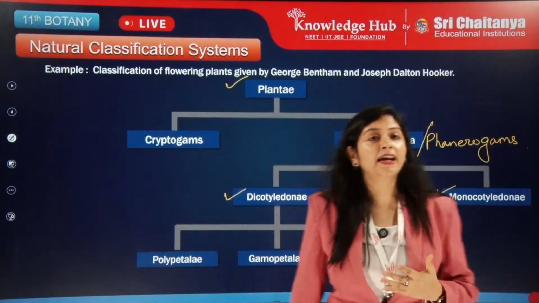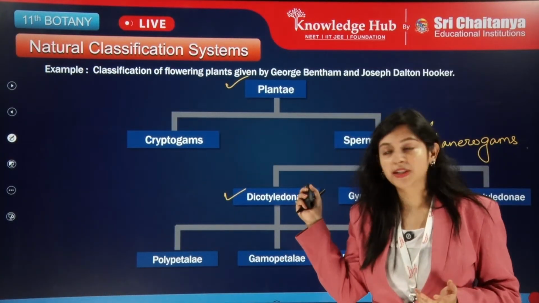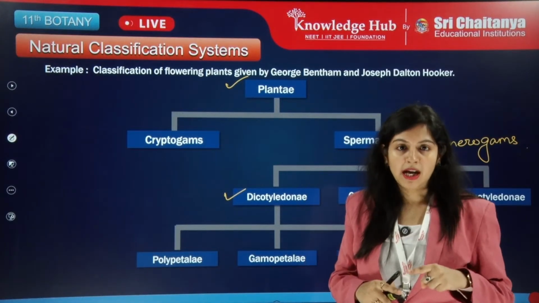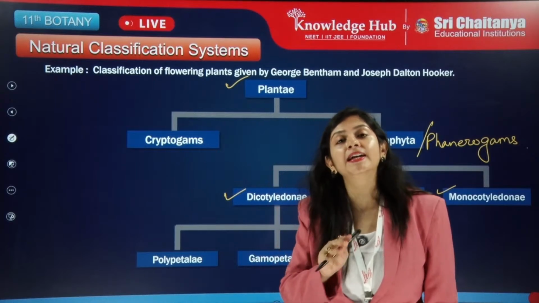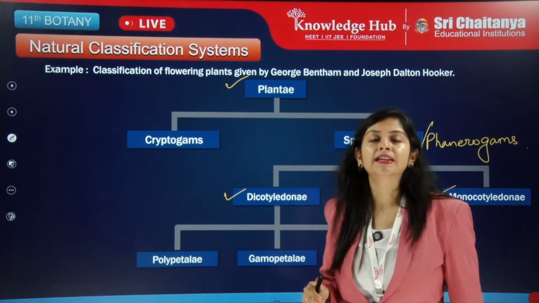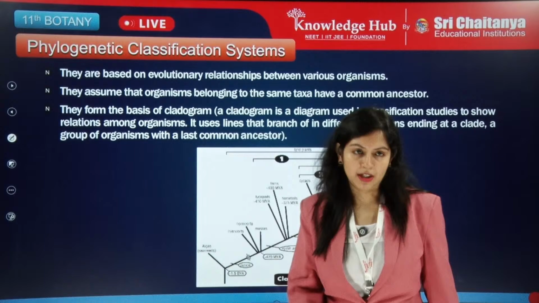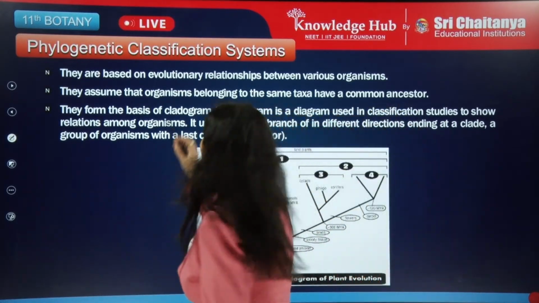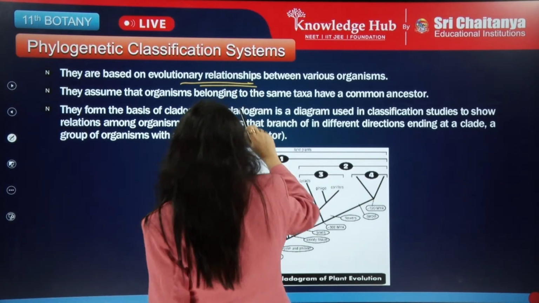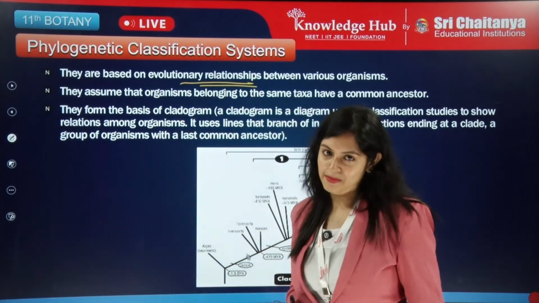I have told you about the natural system of classification. It's only having one drawback, that it is not having phylogeny. Now let's see what else is included in phylogenetic classification. First thing, they are based on evolutionary relationships between various organisms.